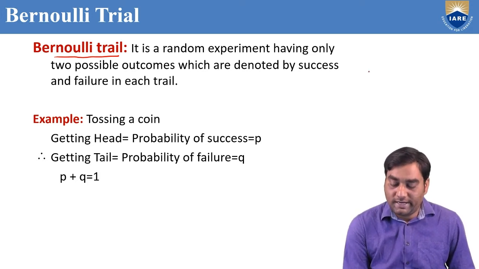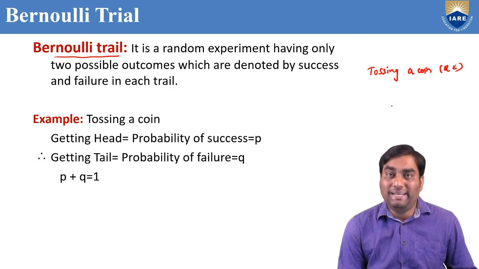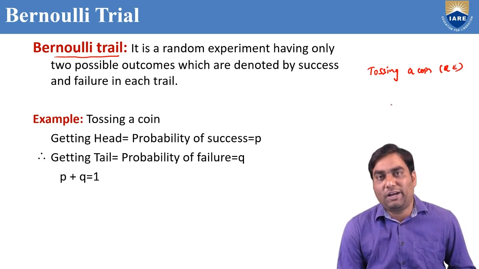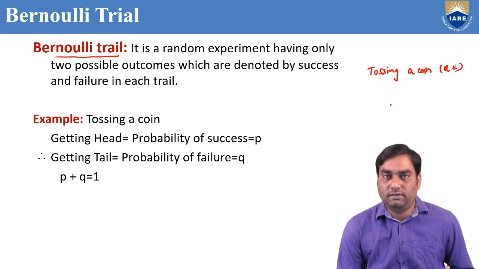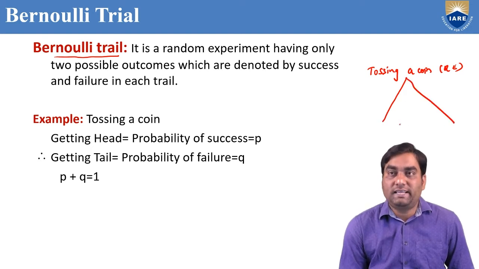Suppose tossing a coin. Is it a random experiment or not? Yes, it is a random experiment because we cannot predict the result if we toss a coin. Either head comes up or tail comes up. If we toss a coin, what are the possible outcomes?